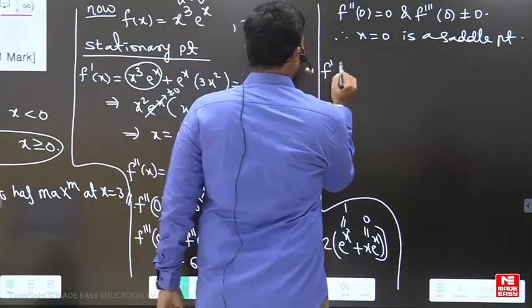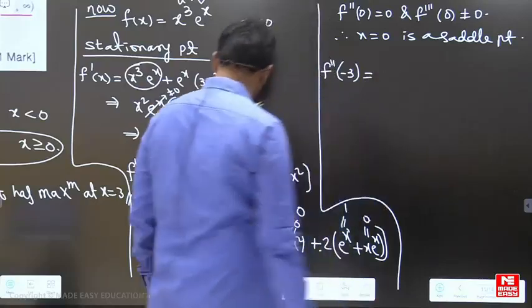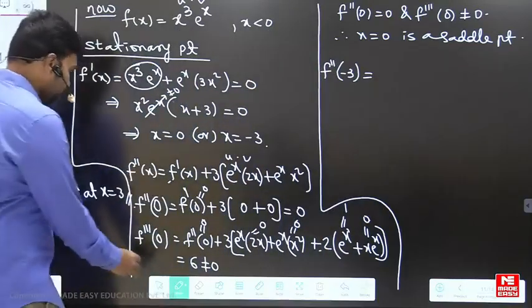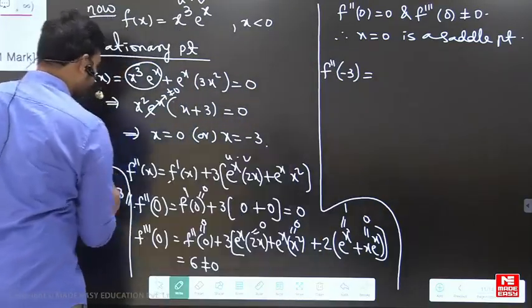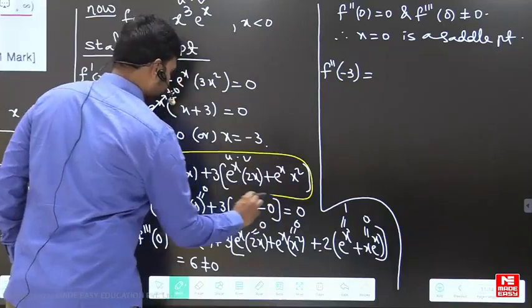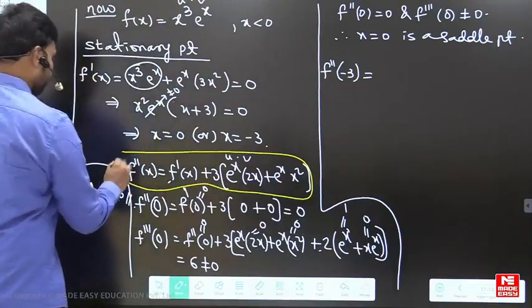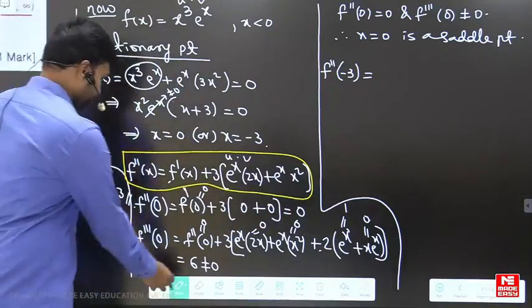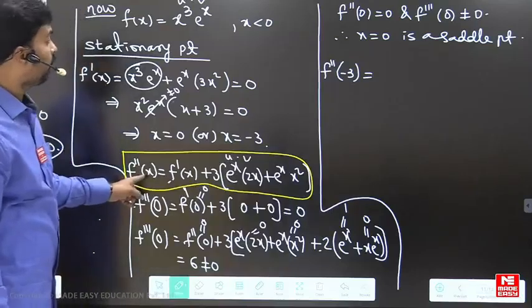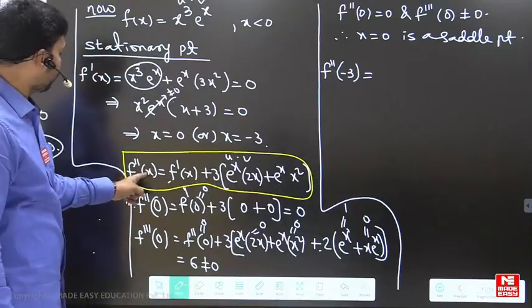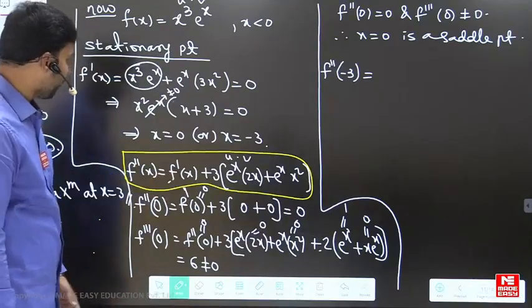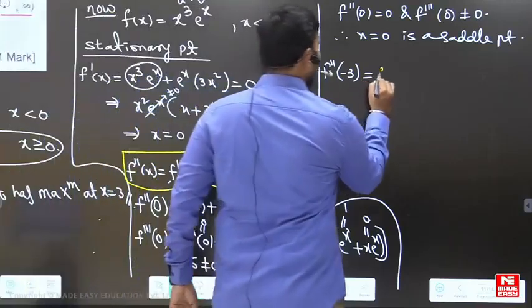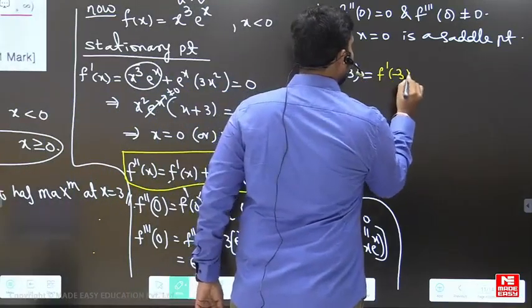Now what is f double dash of minus 3, dear? f double dash of minus 3. So this is our f double dash of x. f double dash of minus 3, x equal to minus 3. So f dash of minus 3 is, yes, let me put that, f dash of minus 3, right?